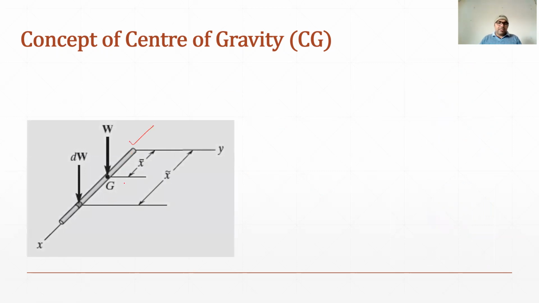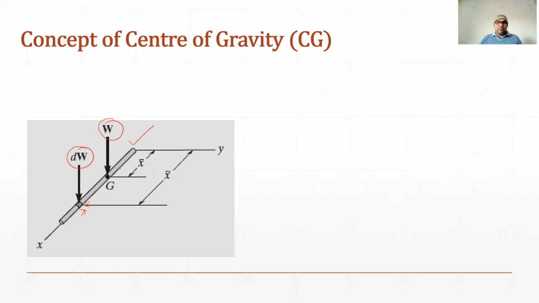We can differentiate a small segment, and these small segments will have weight dw, and the total resultant weight of this one dimensional body can be, say, capital W.